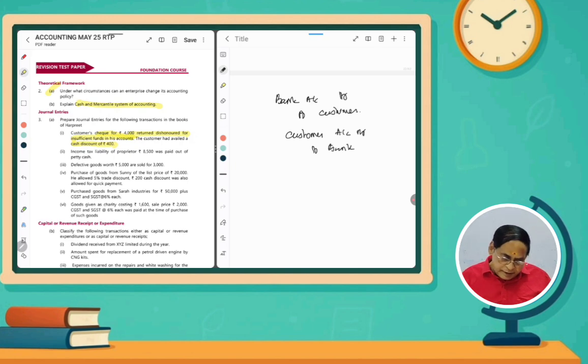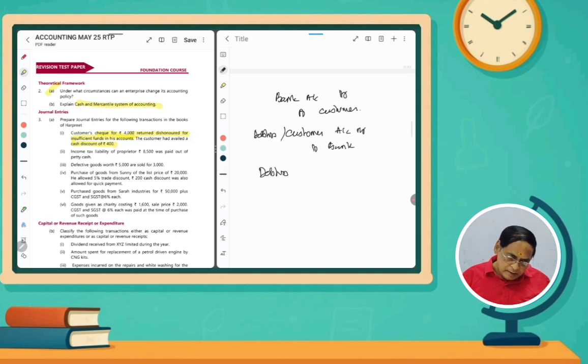Here, customer account and debtor's account are the same. The discount allowed was already allowed. Discount allowed is an expense, we would have shown it as an expense. That also we have to revise. So the entry will be debtor's account debit, debtors or customer account debit to bank. It is a reverse entry for dishonor.